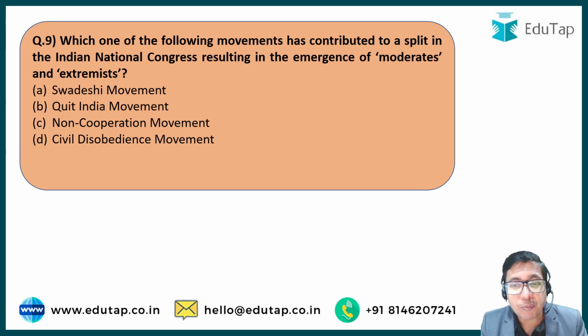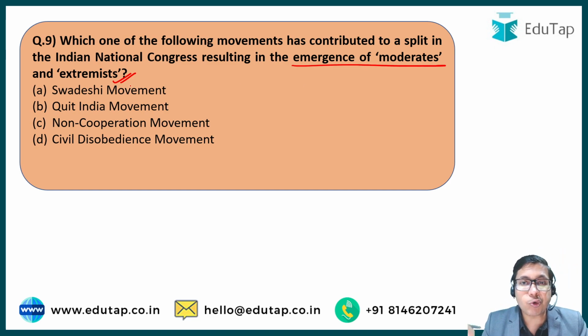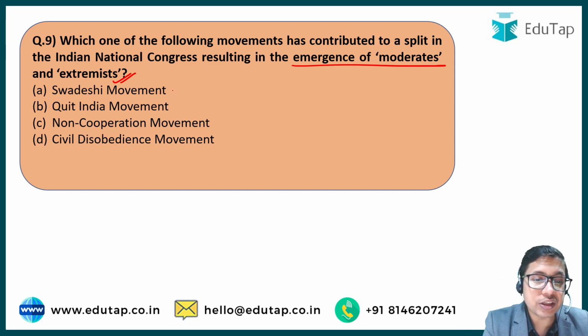Which of the following movements contributed to a split in the Indian National Congress, resulting in the emergence of moderates and extremists? The two factions of Congress, moderates and extremists, emerged in response to which particular movement? Option A, Swadeshi movement, which started in 1905. Quit India movement in 1942. Non-cooperation movement in 1920. And civil disobedience in 1930.